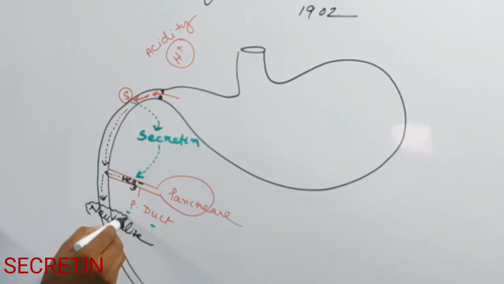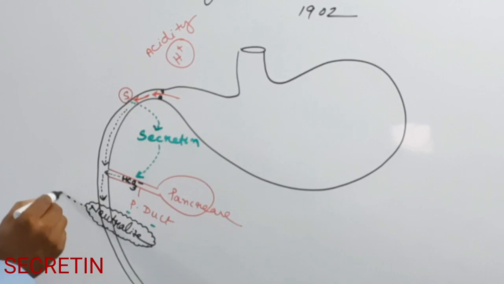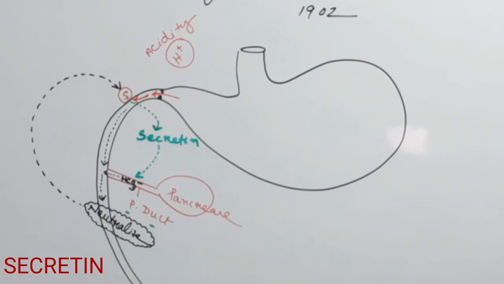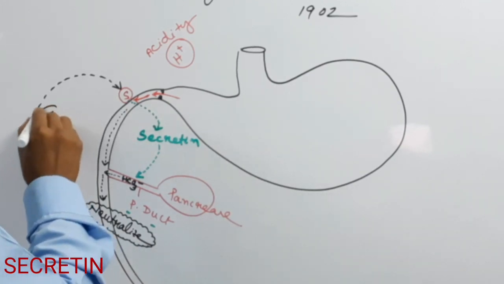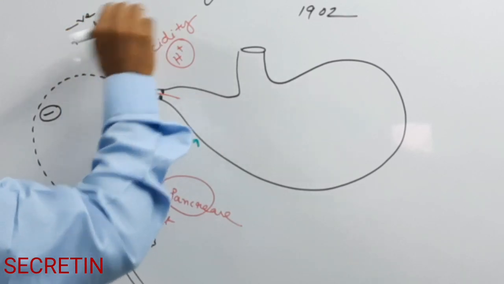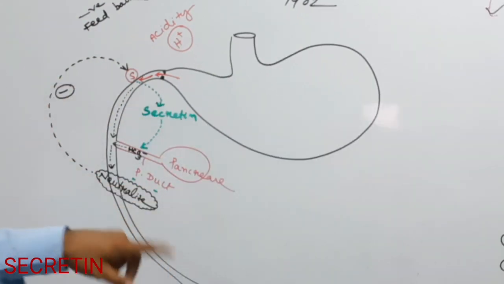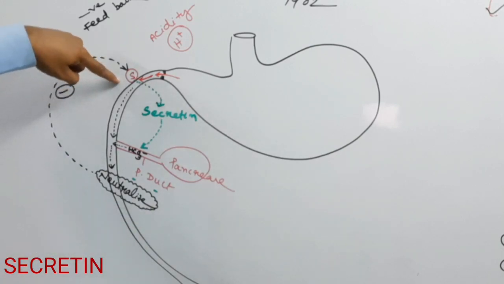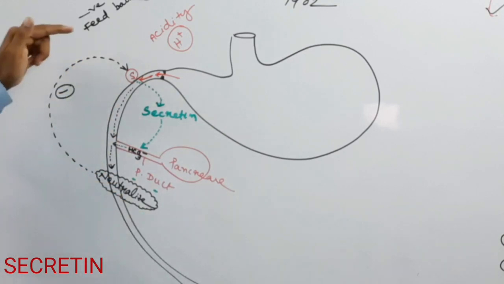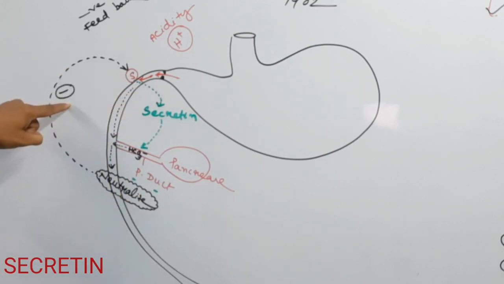As much neutralization takes place by the action of bicarbonate, it inhibits the S cell. This is known as negative feedback. As much as the acidic food is neutralized, that much the S cell is inhibited. So the neutralization of food causes the inhibition of the S cell, and this process is known as negative feedback.